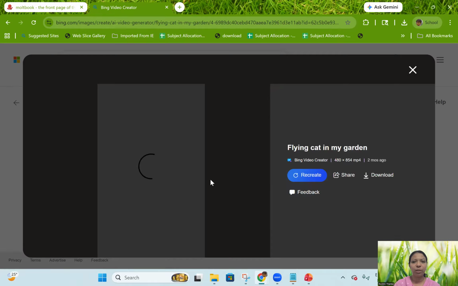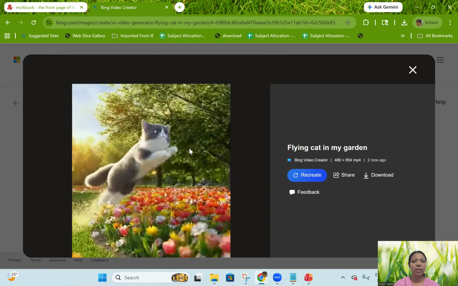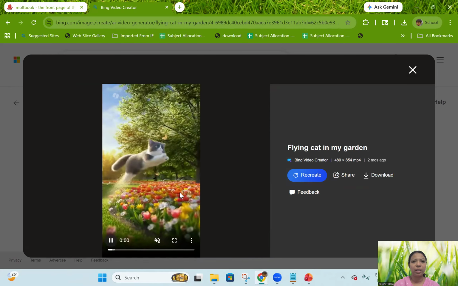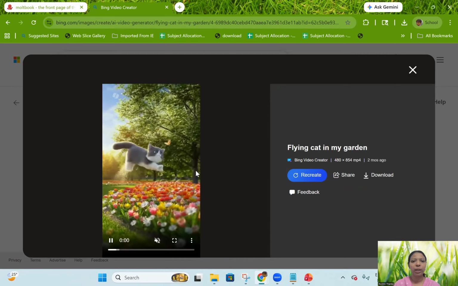The background, the garden, the cat, all these things were so beautiful. You can see it is flying very beautifully, catching small insects like butterflies. So you can understand that no such video was already available.